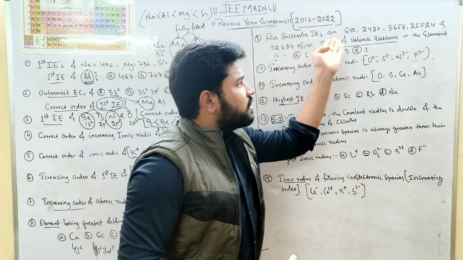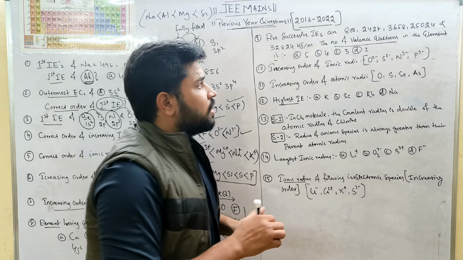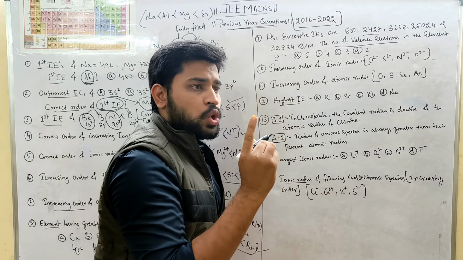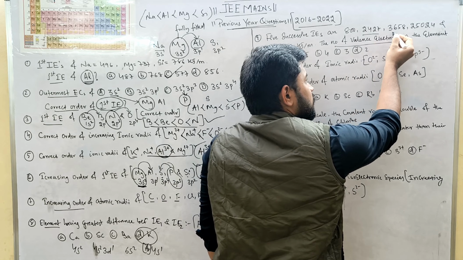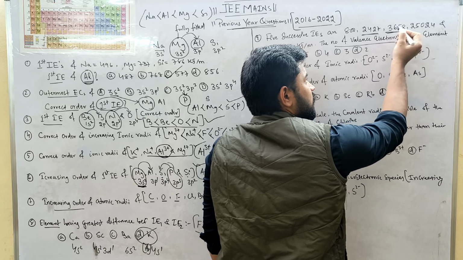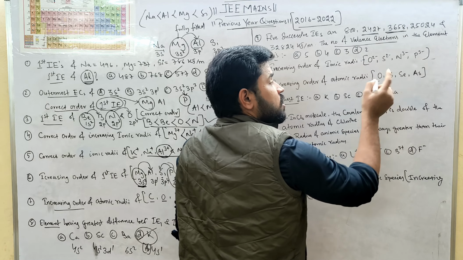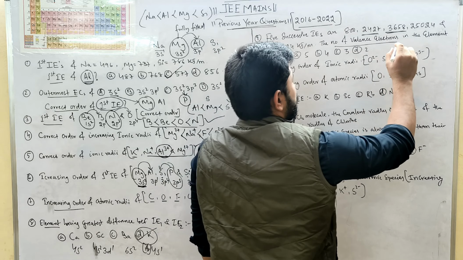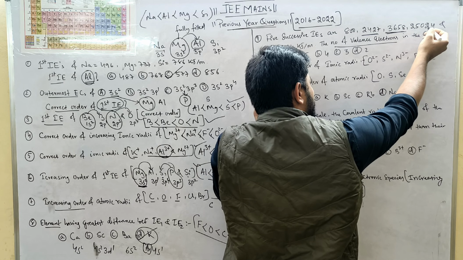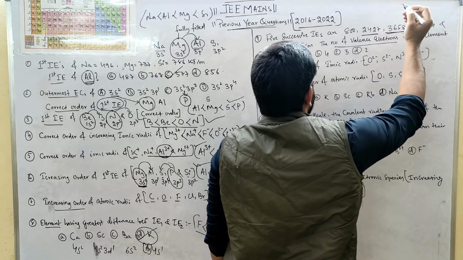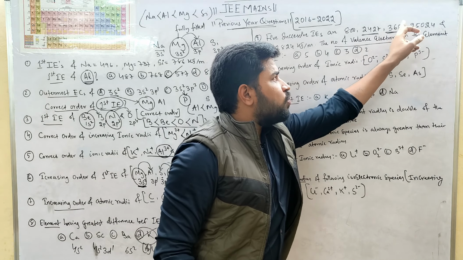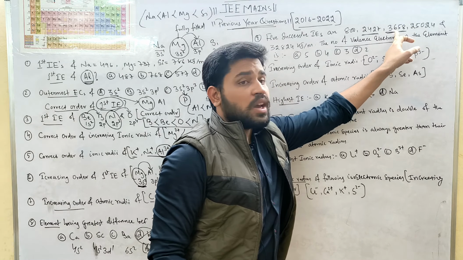But here they have given 5 successive ionization energy values. You observe in this case, the first is 2427 kilojoules per mole. Next, second ionization energy is 3000, around 2500 we can take. This is 3500, around, we can take 3658. But when it comes to third, we are getting around 25,024. So there is a huge jump from second ionization energy to third ionization energy.